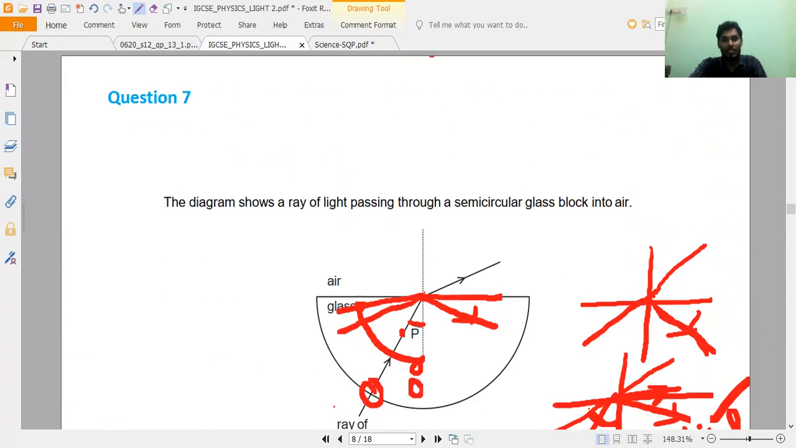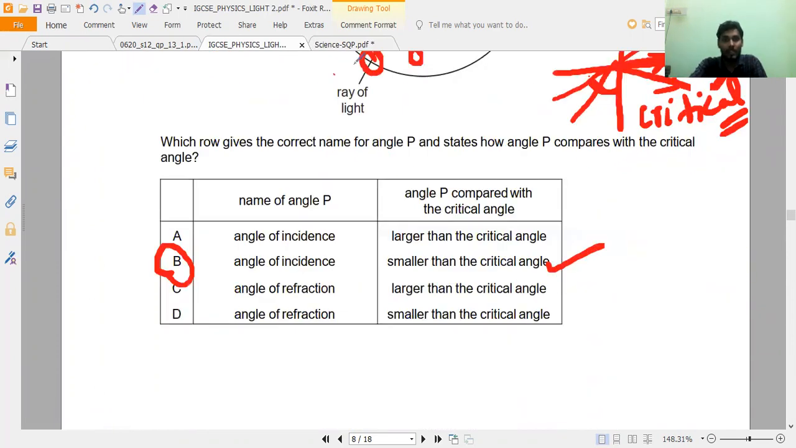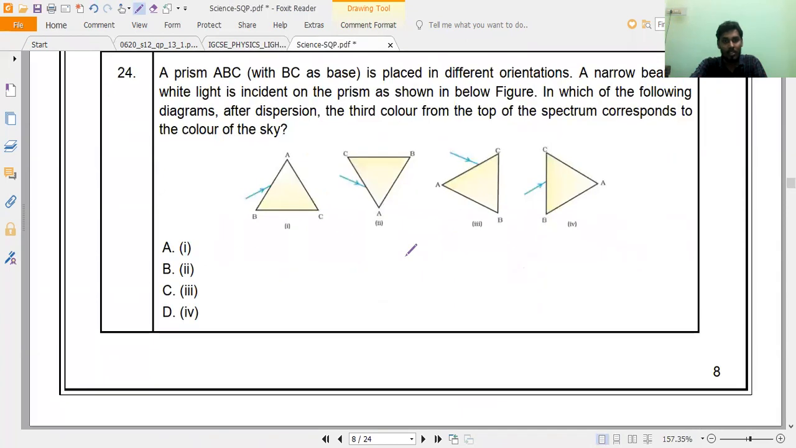This is question number 7 also. Here it is question number 23 and here it is question number 7. If you read the question, hopefully you will understand it is almost the same. So next, this is our question number 23.